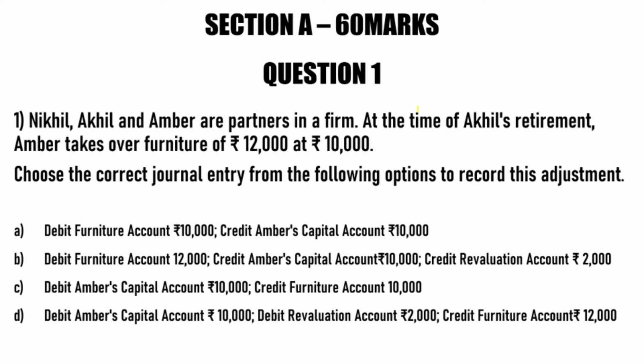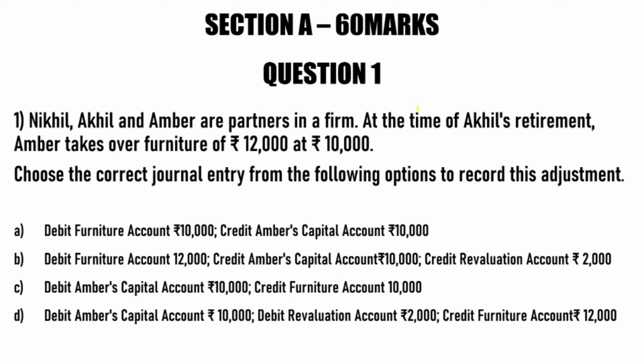So the first thing is Amber. Amber is a personal account. So what the personal account rule states is debit the receiver. So we will debit Amber's account. Then the furniture belongs to the real account, and furniture is going from the business, and according to the rule, debit what comes in and credit what goes out. So furniture is going out from the business, so we will credit furniture.